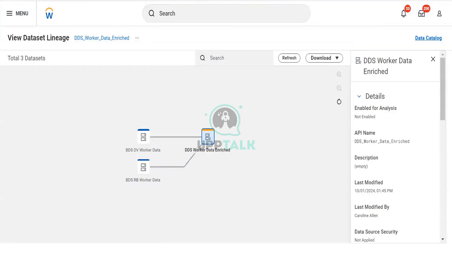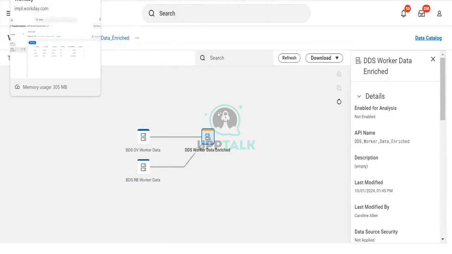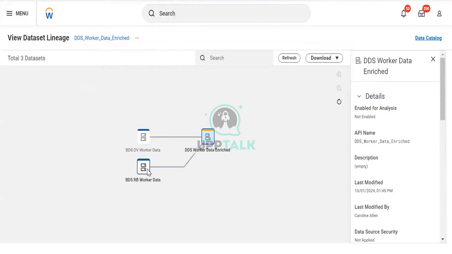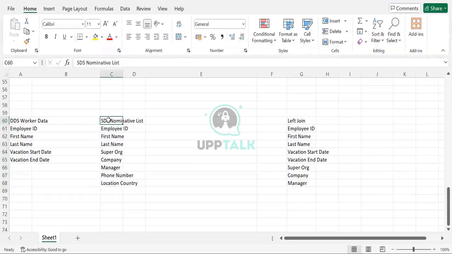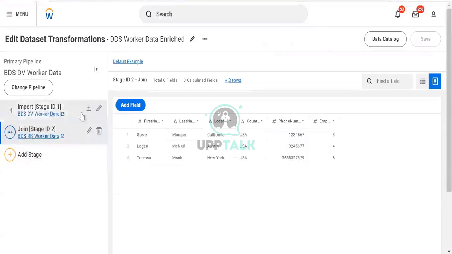Is the SDS the primary or the secondary? In this case, the SDS will be counted as secondary. It's a good practice that the primary data we should keep as the import. It should be in the import, and the join we should be doing with the SDS only. You understood this thumb rule: we always import the primary pipeline which we are working on.